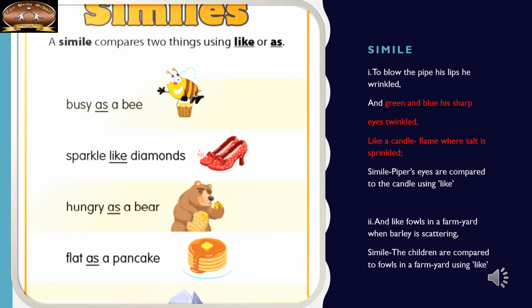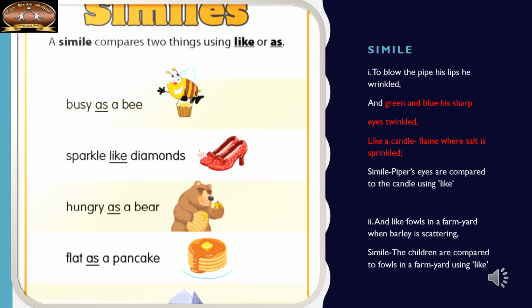Okay, so "her teeth sparkled like diamonds." Her teeth are compared to diamonds here. Both have one thing in common. What is common here? Sparkling. The sparkling of the teeth and the sparkling of the diamonds. To compare, I'm using the word like.